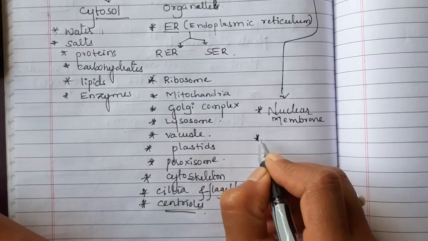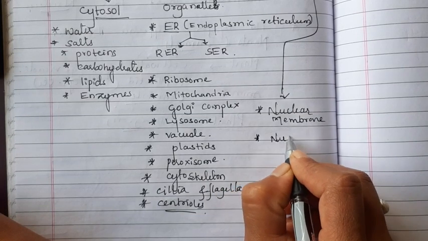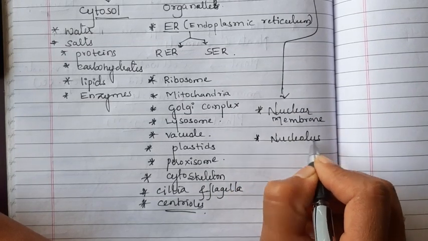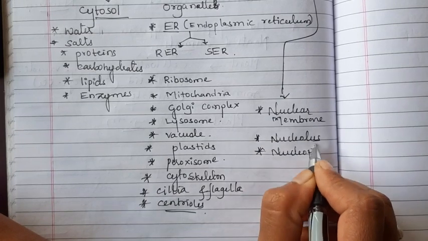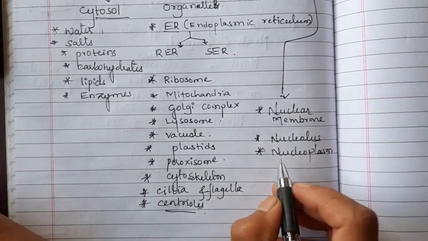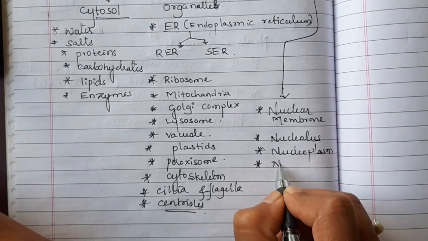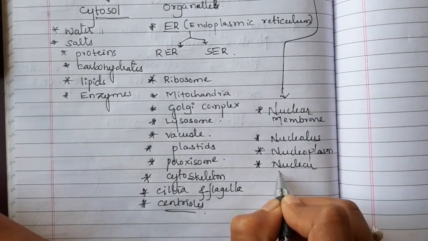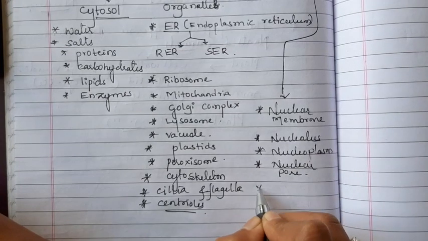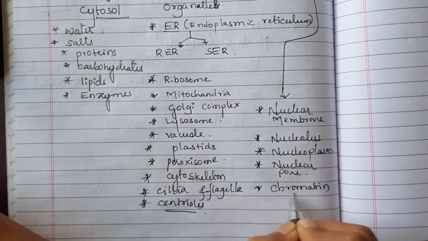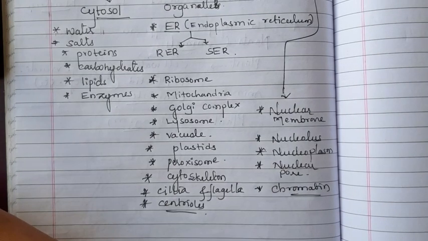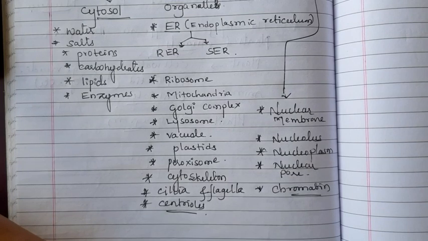Okay, next one, that is nucleolus, then nucleoplasm, then nuclear pore, then chromatin. Everything comes in the nucleus. Okay, now we can start the cell explanation from the plasma membrane.